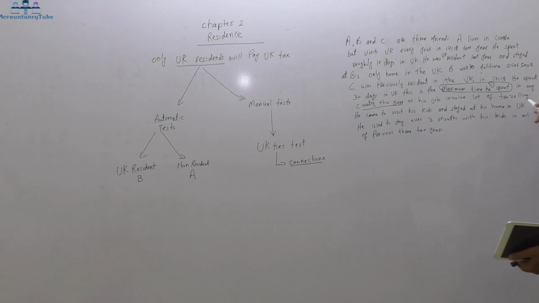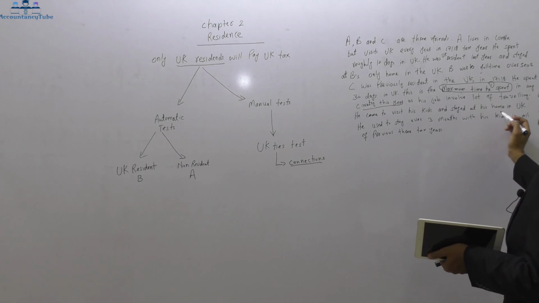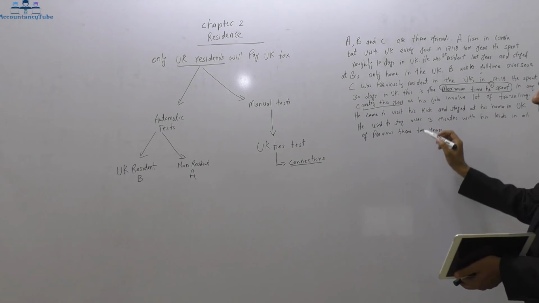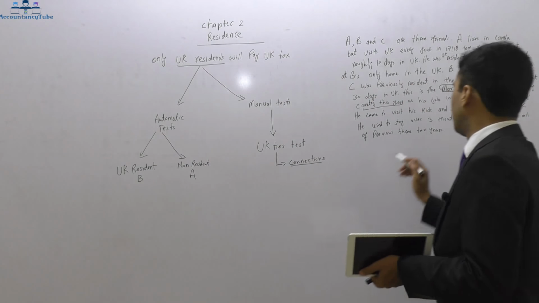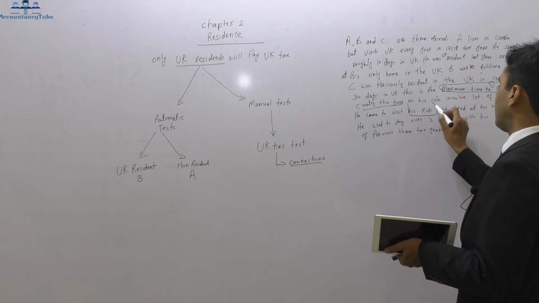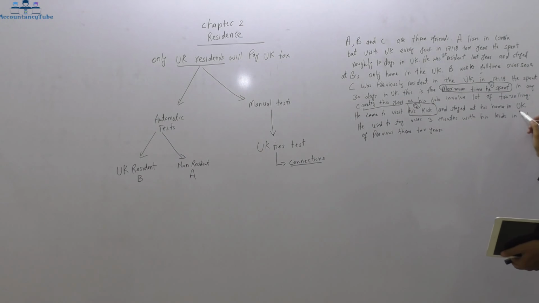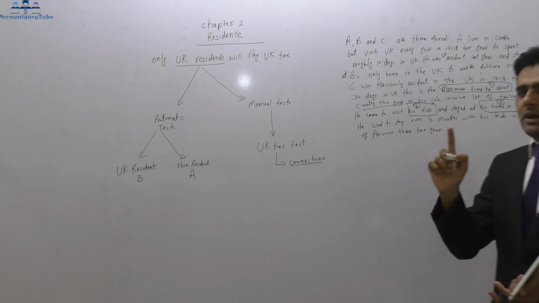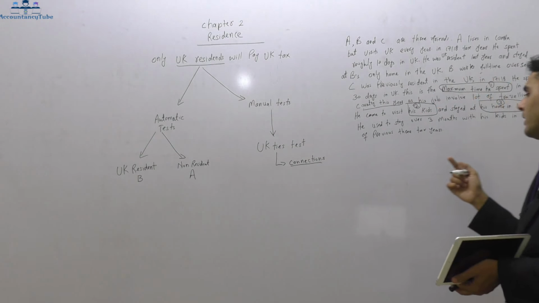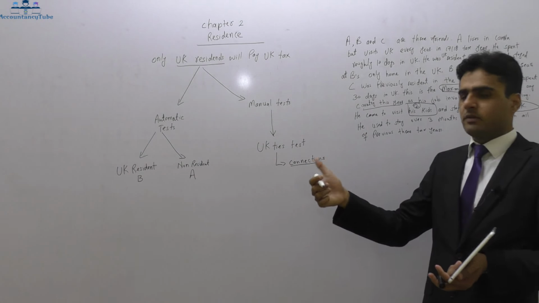As his job required a lot of traveling, he came to visit his kids and stayed at his home. Now he came to visit his kids. It is telling me that he has got a close family member in the UK. His kids are close family members in the UK, so that is another tie, tie number 2. And stayed at his home in the UK. His home in the UK is another tie. That is basically the 3rd tie. I only need 1 more tie in order to consider him as UK resident.